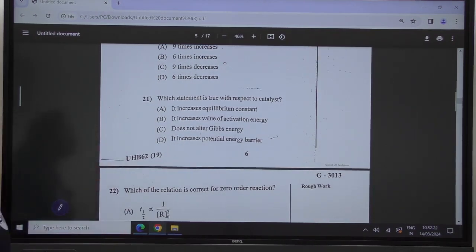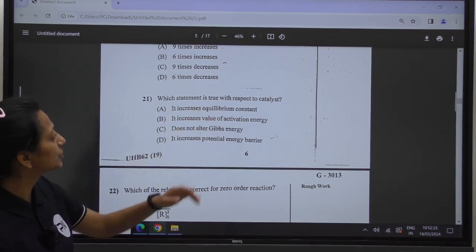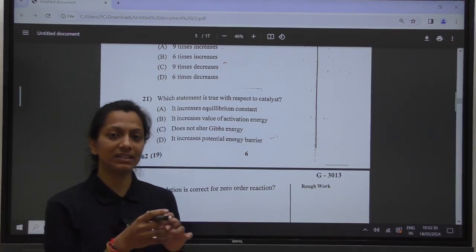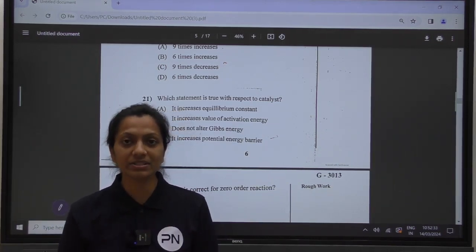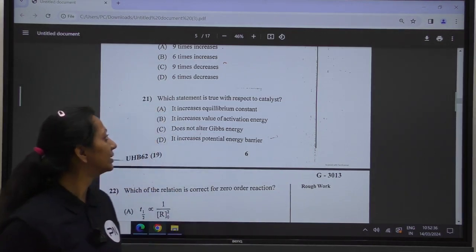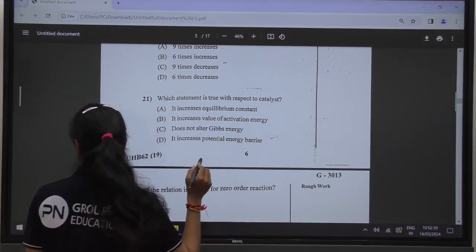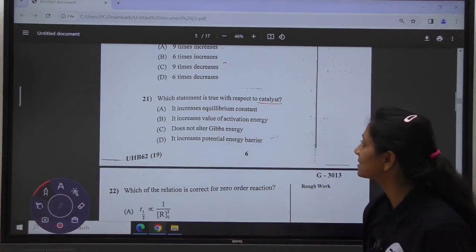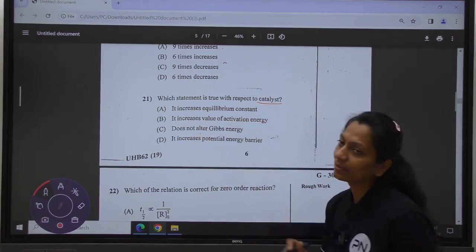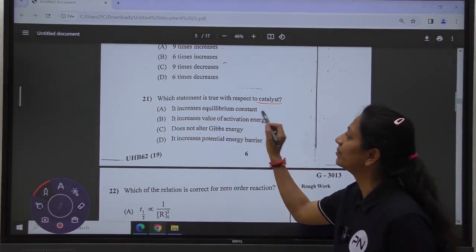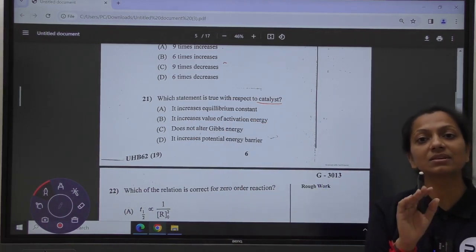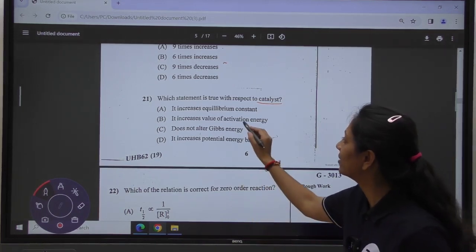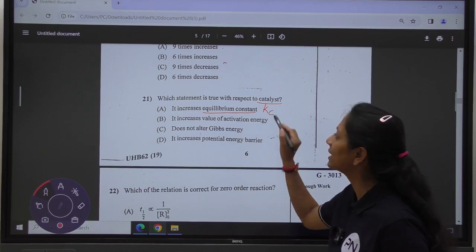Okay, in question number 21, it has been asked, which statement is true with respect to catalyst? Catalysts are the ones which are only involved in the reaction to provide their surface. They don't change their concentration with time. So in any reaction, what is the role of your catalyst? Here are a few options given regarding the catalyst. It increases the equilibrium constant. No, it does not change the equilibrium constant. The equilibrium constant remains constant with respect to the catalyst. Catalyst does not alter the equilibrium constant. It has no effect on Kc.